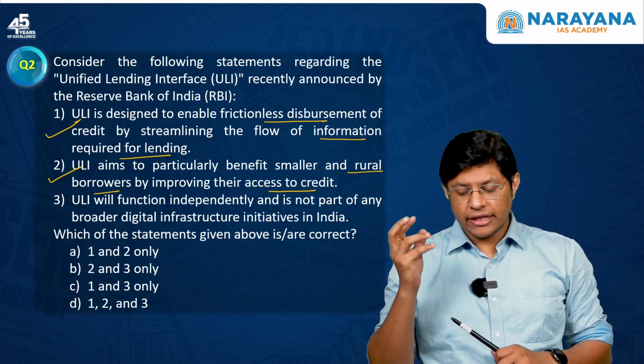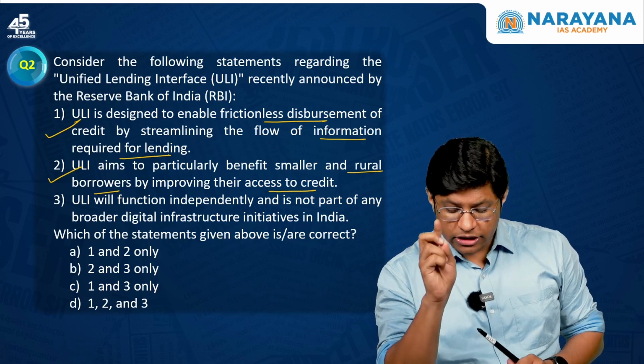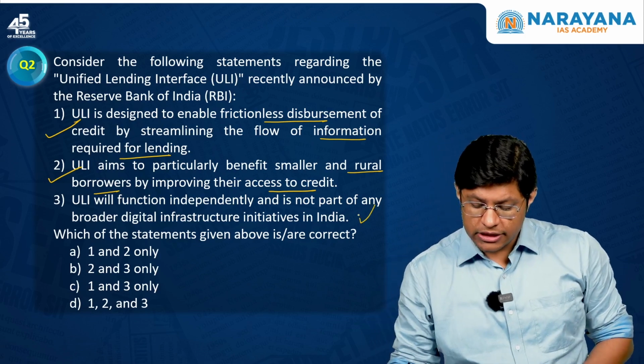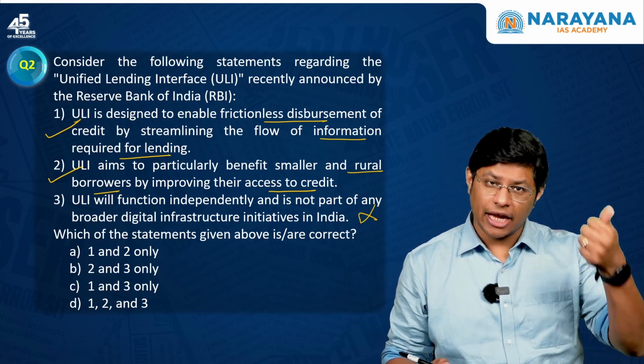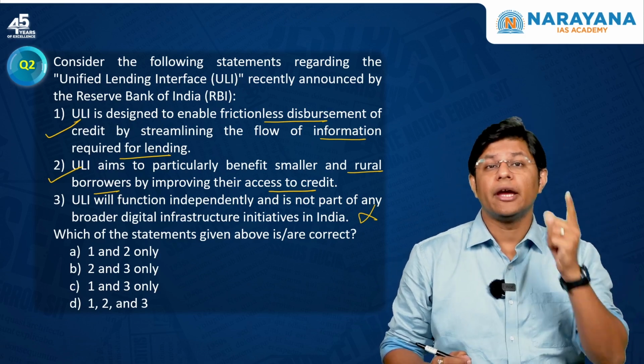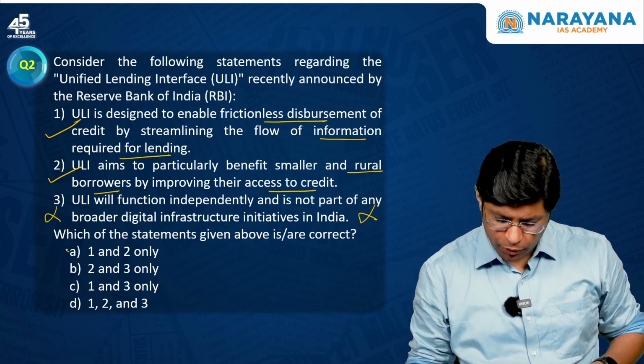Third, it will function independently and is not part of any broader digital infrastructure initiatives. Wrong. This is part of broader digital infrastructure. For example, we have the JAM, Jan Dhan, Aadhaar, mobile, UPI, and the third one is ULI. So this one is incorrect. 1 and 2, option A is the correct answer.